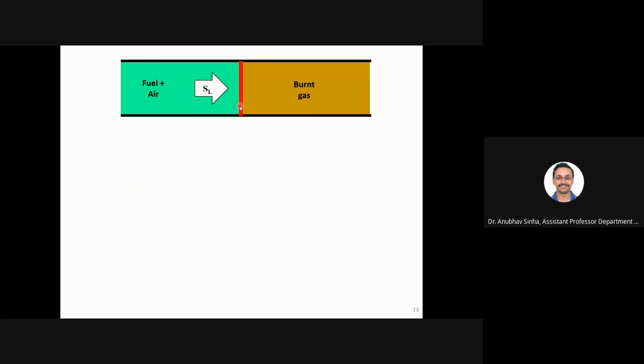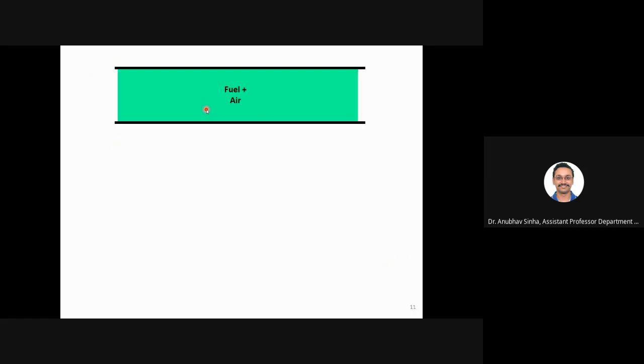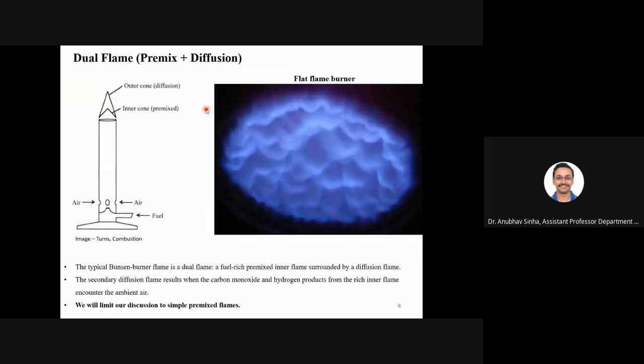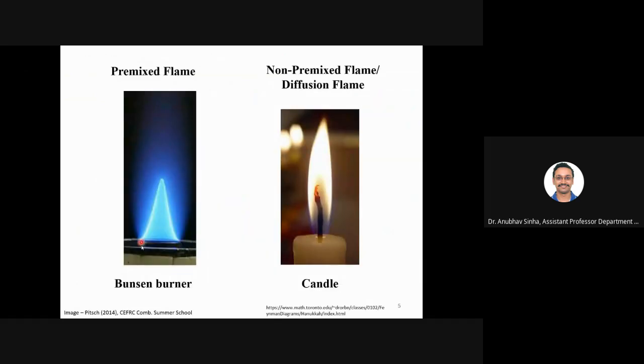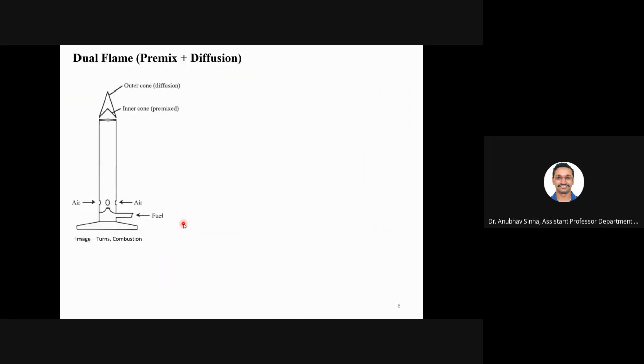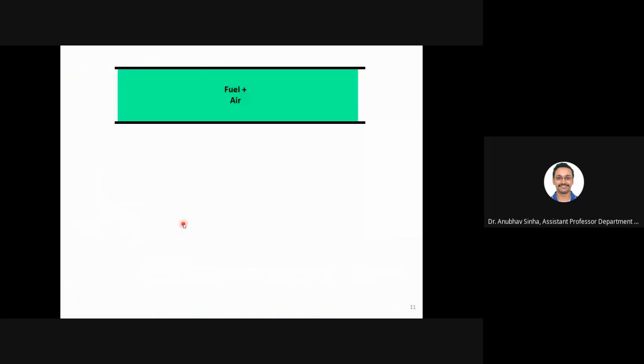Okay. Now the question is whether this is possible. Can you think of an example where you see a stationary flame, where the flame is not moving at all? Sir, in home, cooking gas. Bunsen burner. Bunsen burner, very good. Although it is a curved flame, what happens here? This flame is stationary. We are feeding fuel from the tube at some rate which makes it stationary. Forget for a moment that it is curved. Let us say if it is flat, it is stationary, right? The same thing I'm telling in context of a tube, and I'm saying the flame is flat. That's all.